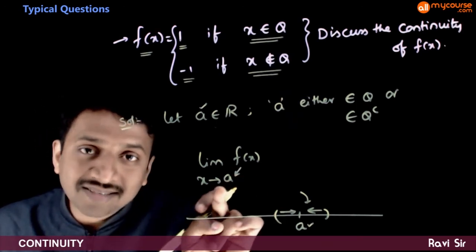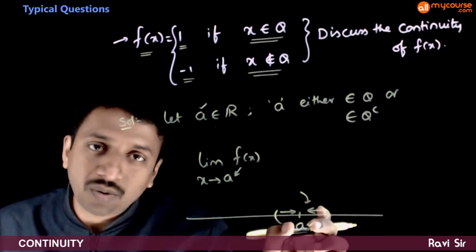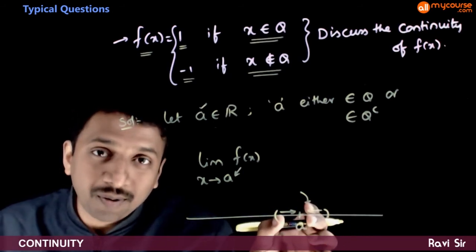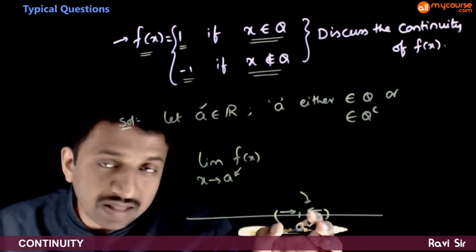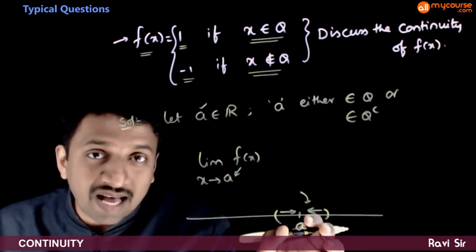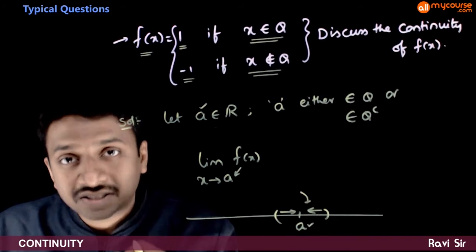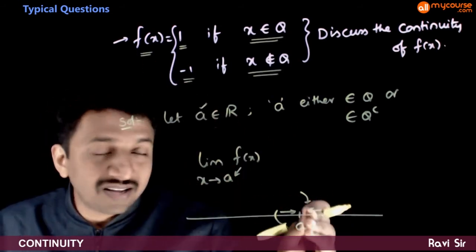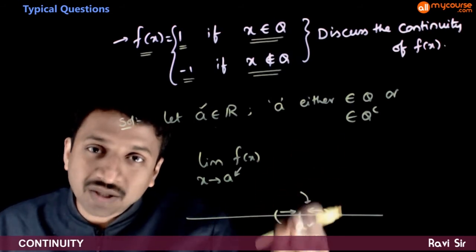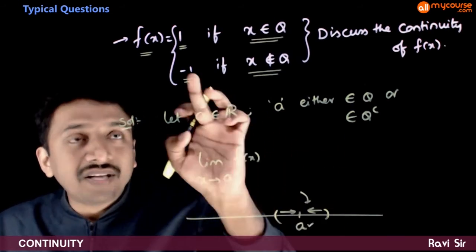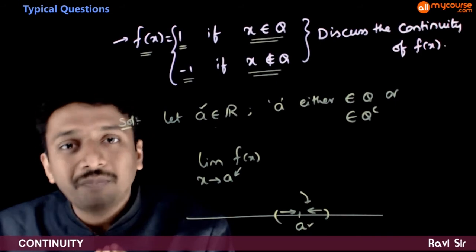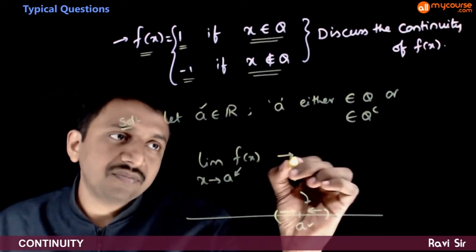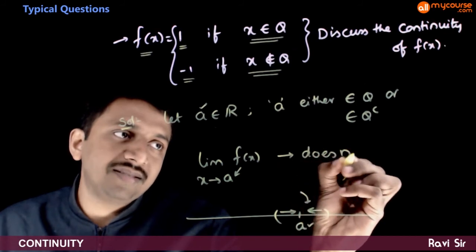So if x belongs to the infinitesimal neighborhood around a, within this neighborhood there are infinite rationals and infinite irrationals. That is, the value of f of x oscillates between 1 and minus 1 infinite times. f of x doesn't tend to any particular value. So limit x tends to a of f of x does not exist.